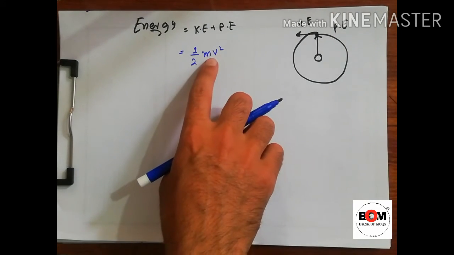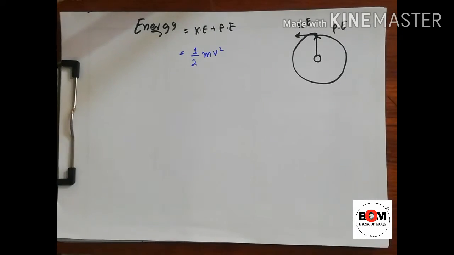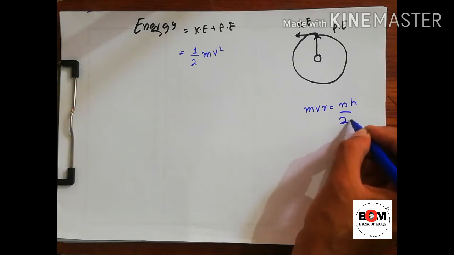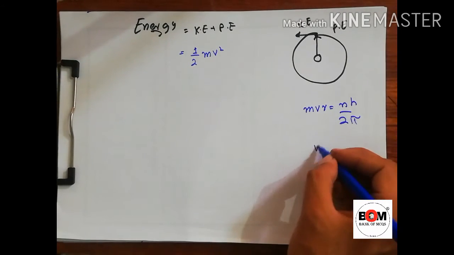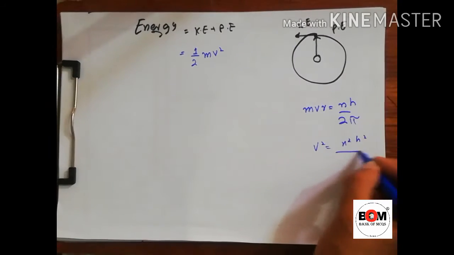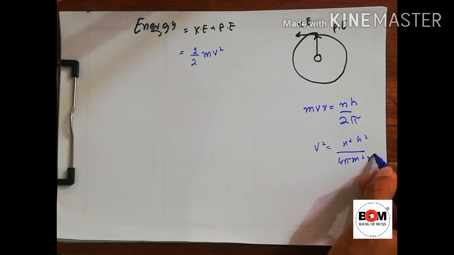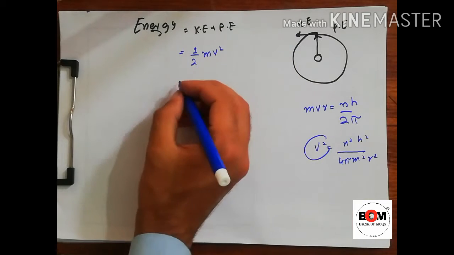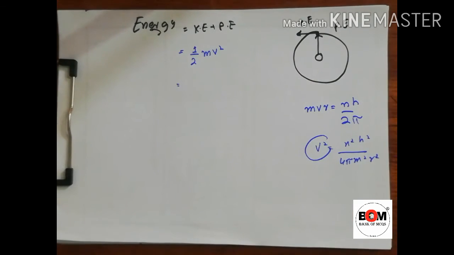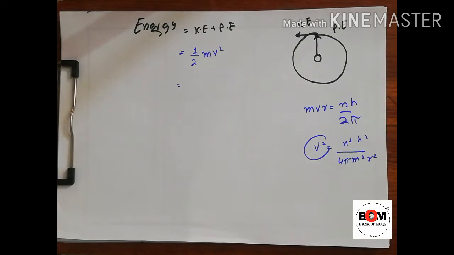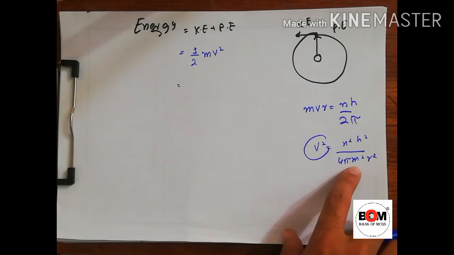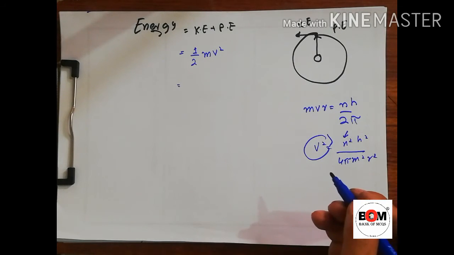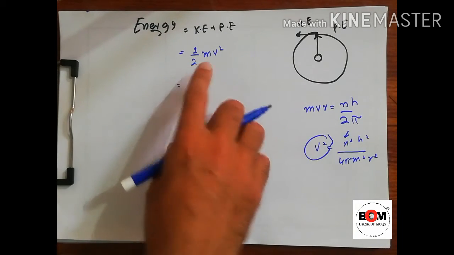Again, as there is velocity, we will replace velocity by something. From the angular momentum, we know that mvr is equal to nh divided by 2 pi. So v square is equal to n square h square over 4 pi square m square r square. So this is the relation for velocity square. Putting this velocity square here, we will get the kinetic energy in another form.